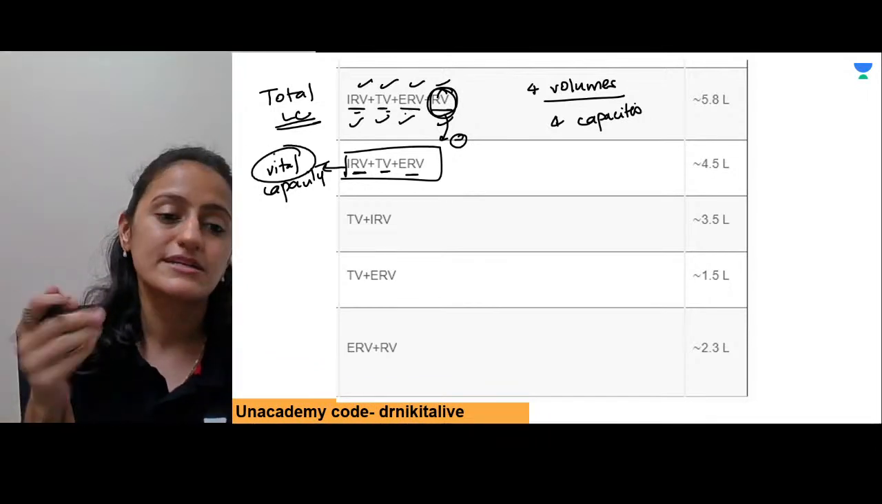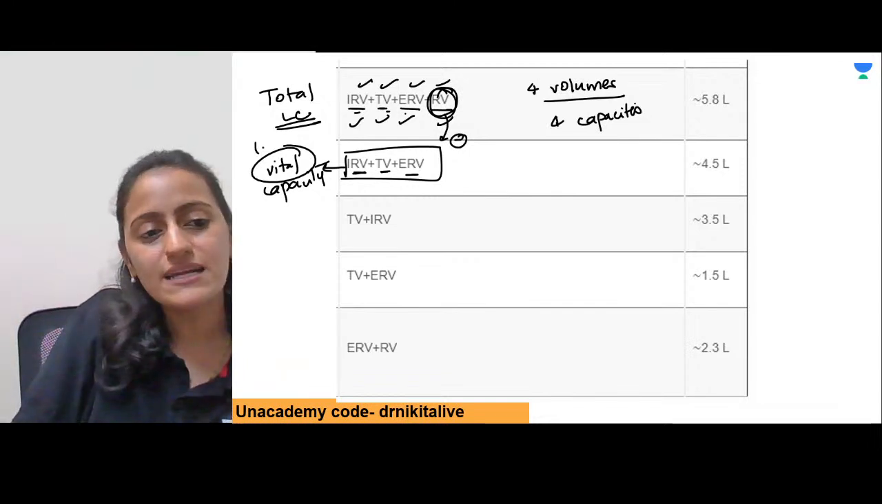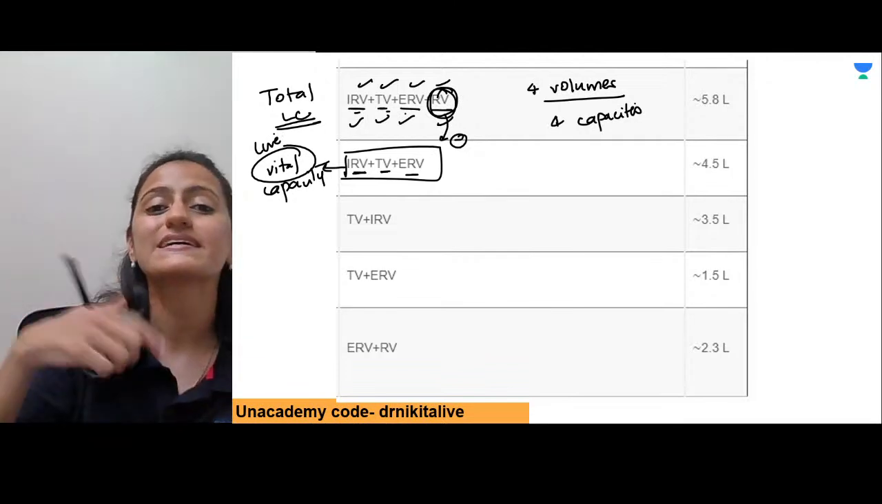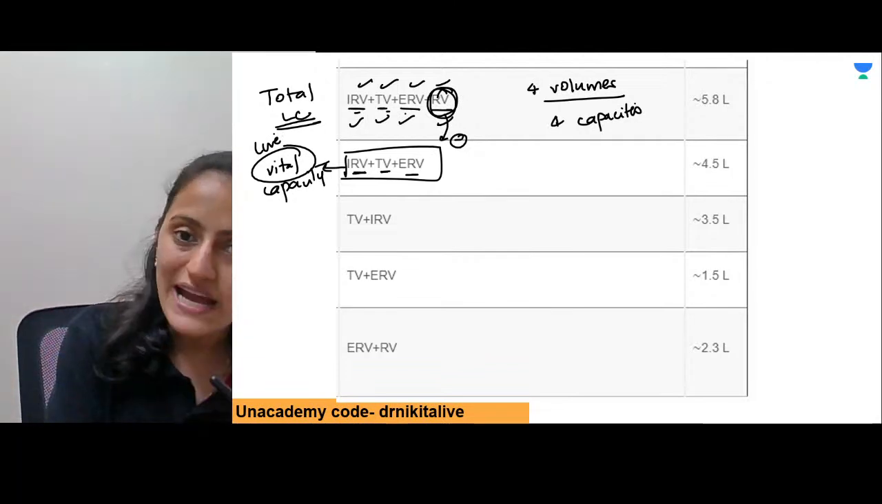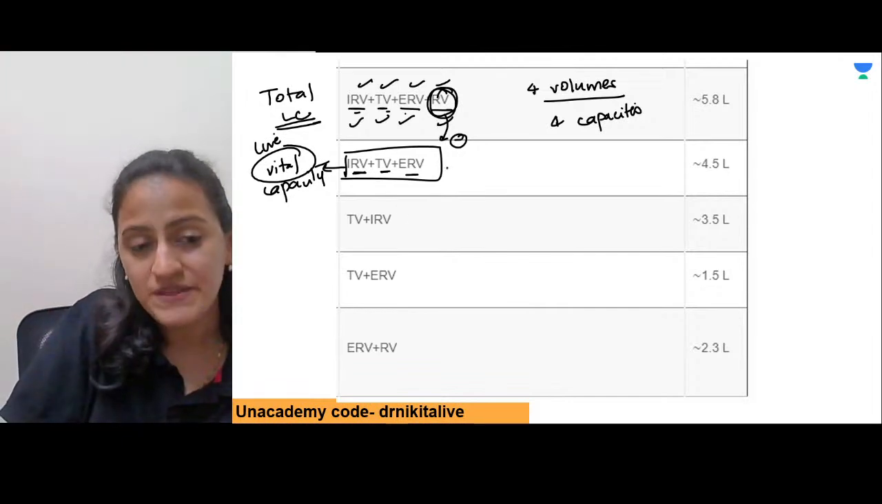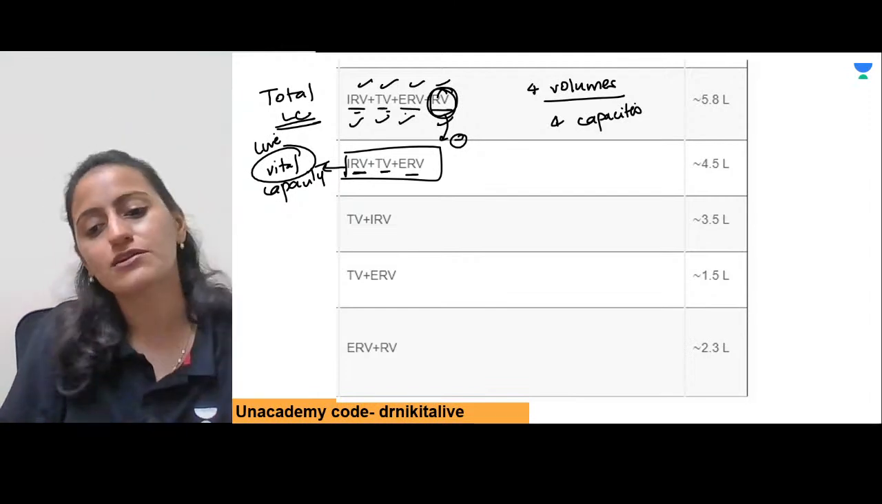Check the vitals. It's only for a person who's live. So vital is basically for the live volumes, the volumes which are participating in exchange, be it with quiet breathing, that is TV, or with effort, that is IRV and ERV. Residual is not participating in exchange, so it is not included in vital.